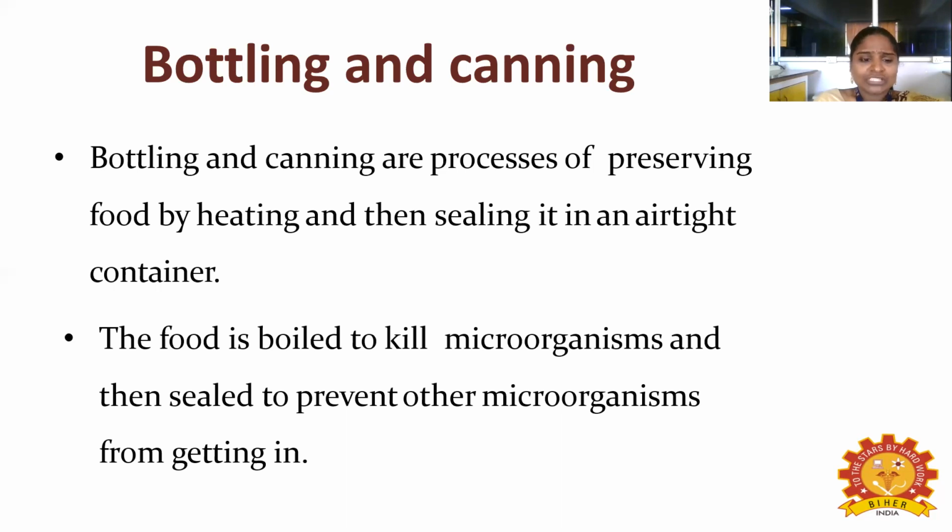During the heating it kills the microorganisms, and then sealing means it will not allow other microorganisms to enter.